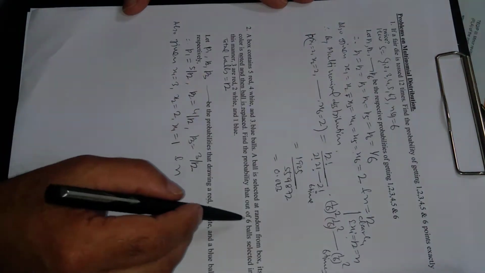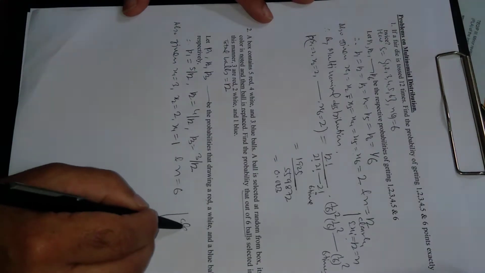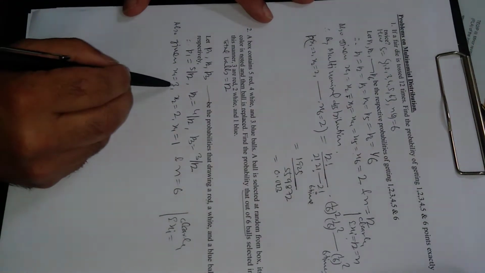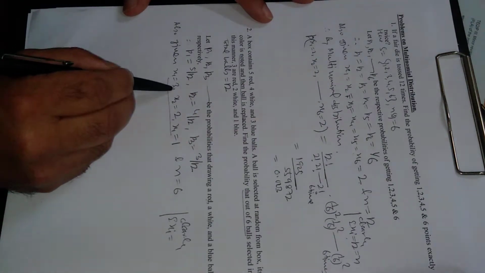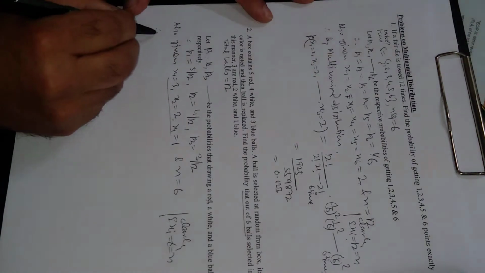N is 6 because we have to draw 6 balls. Number of tiles are 6. First of all, check here the summation xi. Summation xi means add all of these: 3, 2, 1, this is 6, which is equal to n. So this relation is also true. Therefore, by